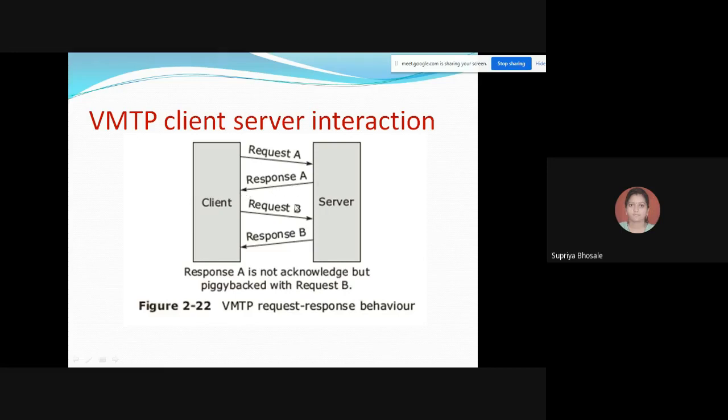Okay, so no acknowledgement is received by the server in this kind of structure. So we can say that the piggybacking concept comes under this. This is just the behavior that VMTP is following. So you can explain this diagram at the time of giving the answer also.